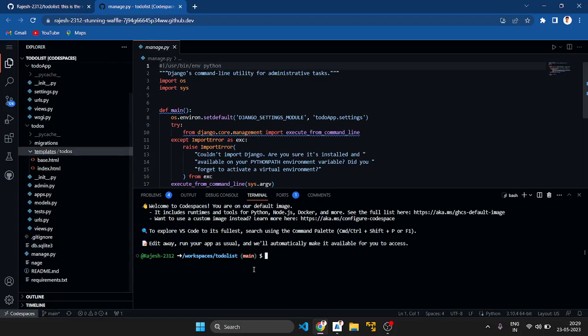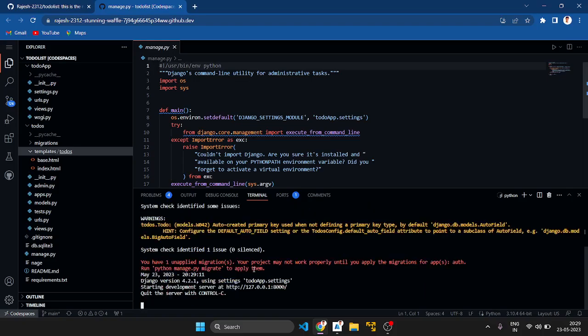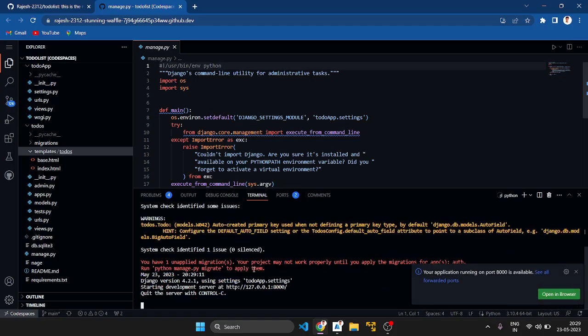After this, we can run our manage.py runserver, and it creates a local server. Okay, it is asking to open in browser.